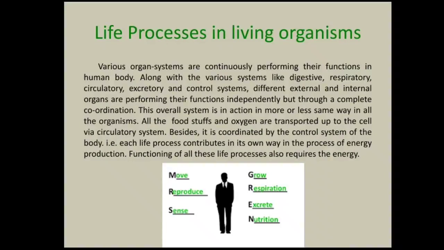For example, all the foodstuffs and oxygen are transported to the cell via the circulatory system. Besides, it is coordinated by the control system of the body to utilize it for energy production. Therefore, this shows that there is a coordination between the circulatory system and the control system. Functioning of all these life processes also requires energy.